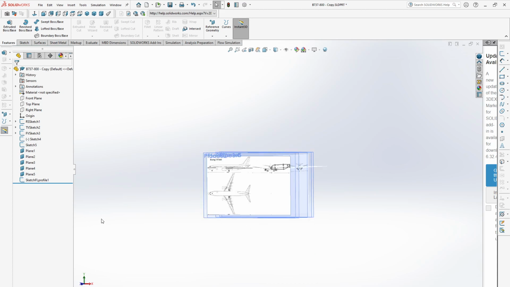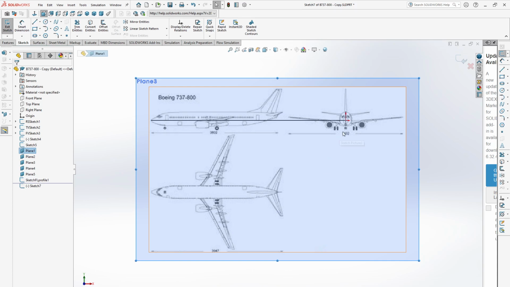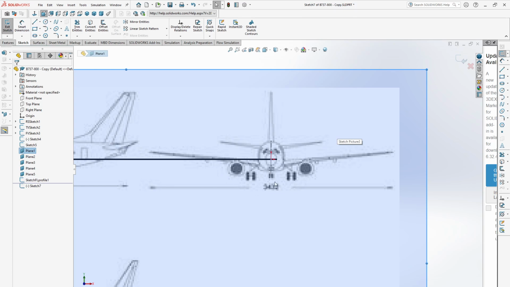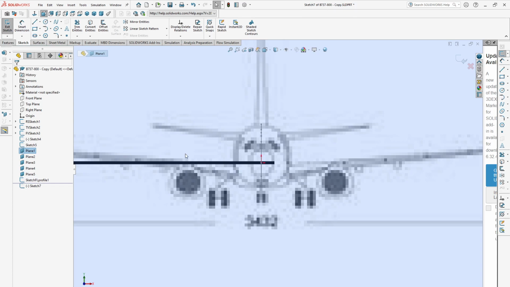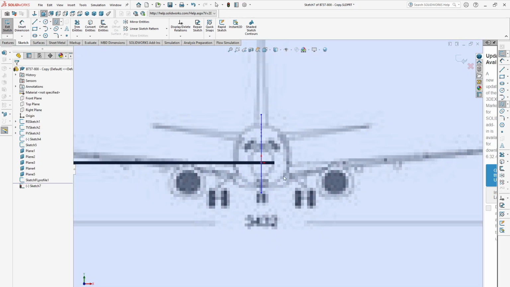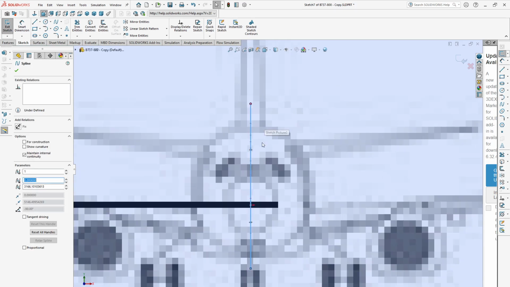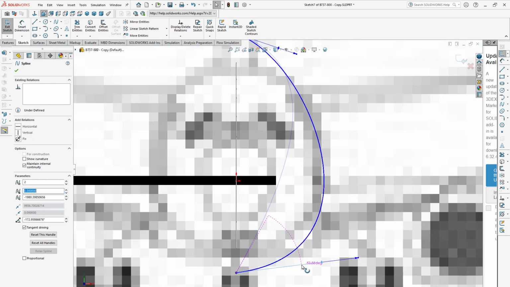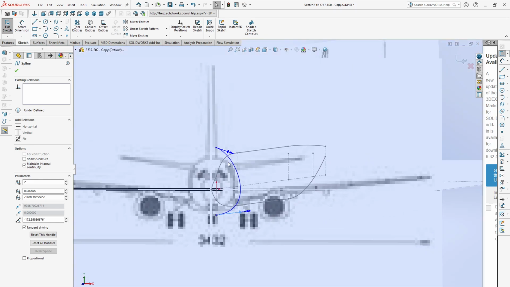Now we will sketch our second profile in plane 1. To do that, select the spline and sketch the spline like this, then click on the line, then you can make this curve like this, a little tilted.